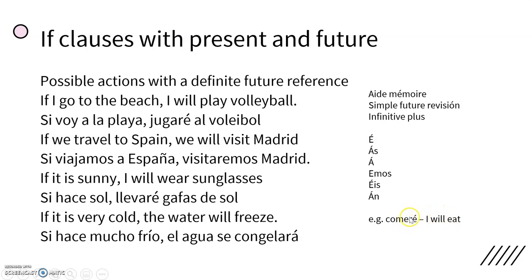Now the main problem people have here is that because with other tenses you take off that infinitive ending, quite often people take that off and then add the ending that's up here. So just be careful you don't do that. There are some irregulars. Again, we don't have time to go through that in this video, but there is a video on my channel on the simple future and the near future.